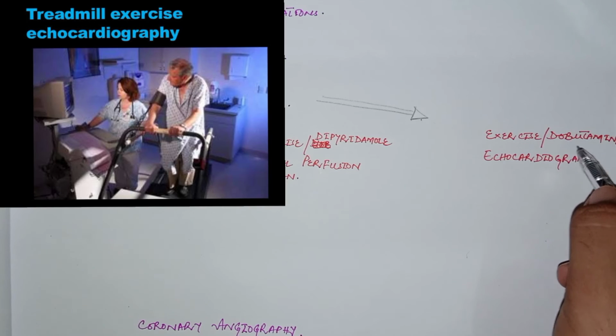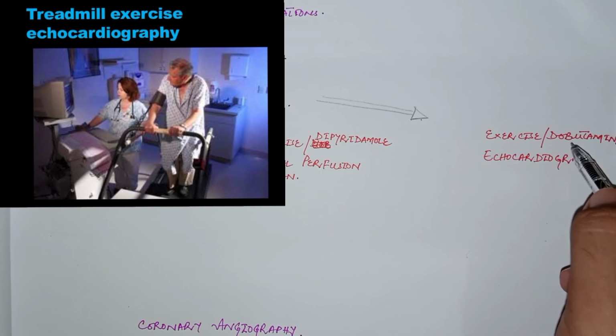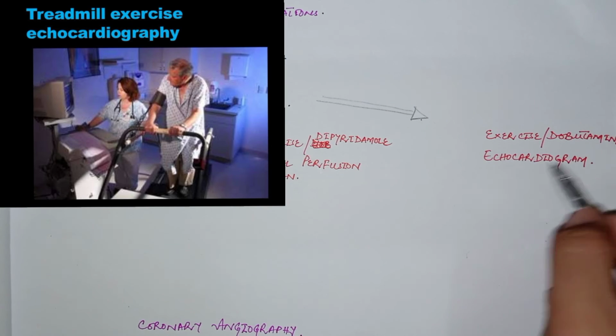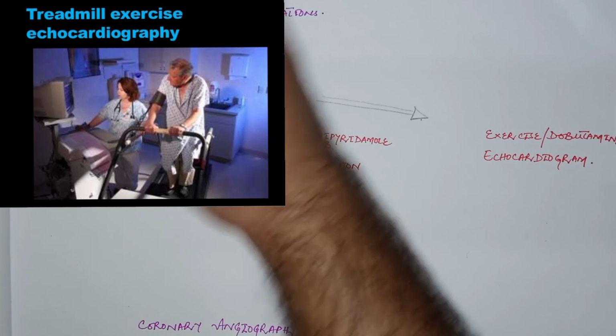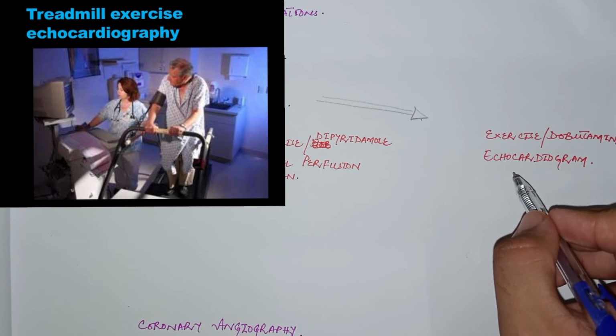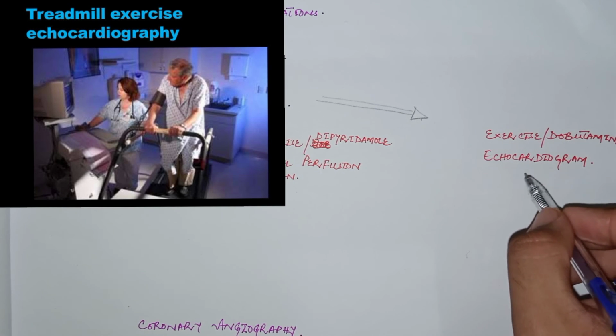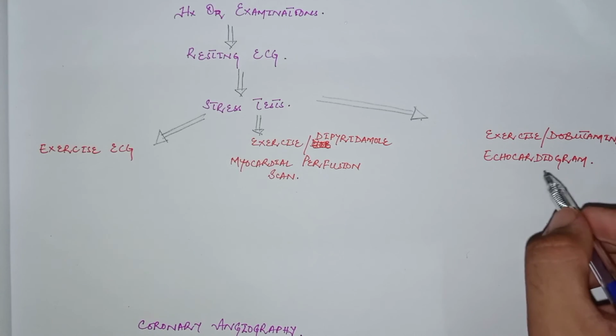Dobutamine is a positive inotropic drug that increases the heart rate and contractility, so it increases the oxygen demand of the heart. So dobutamine is injected into the patient and then the echocardiogram is performed. It shows the wall motion of the myocardium, and if there is decreased myocardial wall motion, then it shows ischemia.